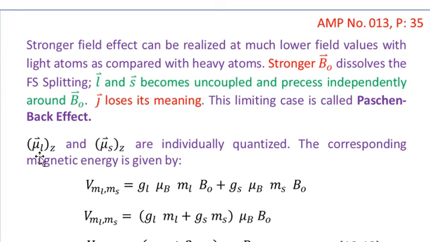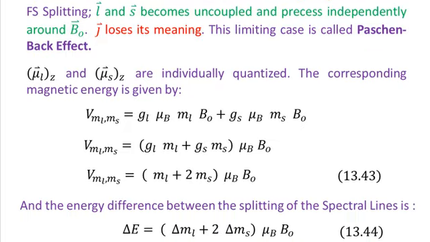The Z component of mu L, which we refer to as mu Lz, and the Z component of the spin magnetic moment, which we refer to as mu Sz, are individually quantized. The corresponding magnetic energy is given by the sum of the magnetic energy due to these two components.